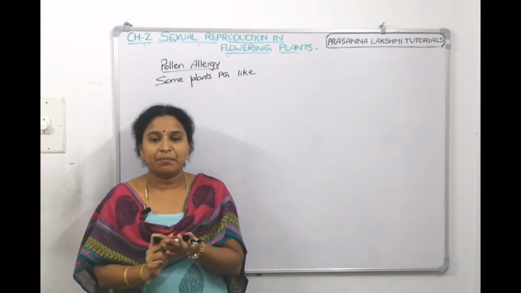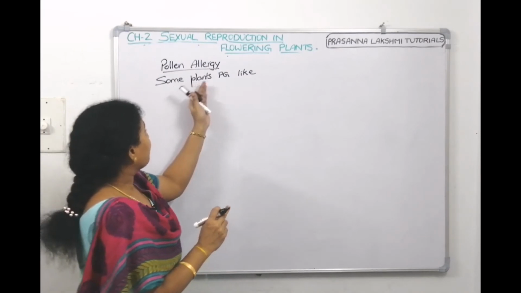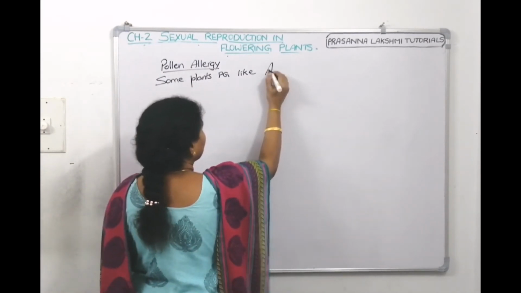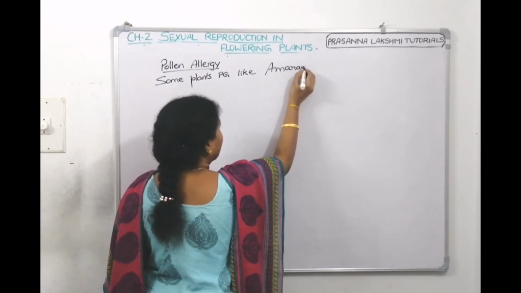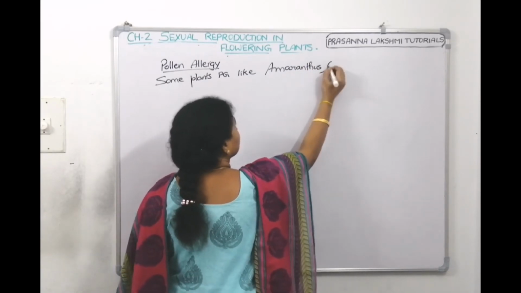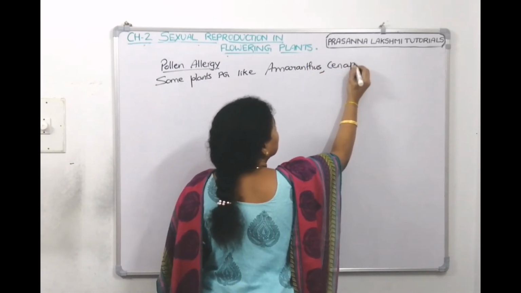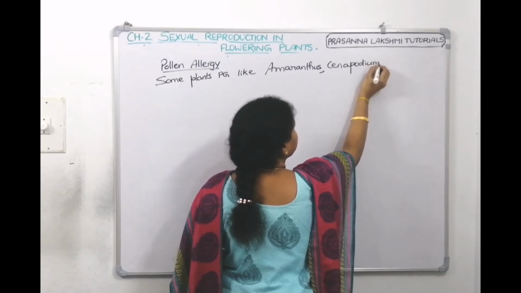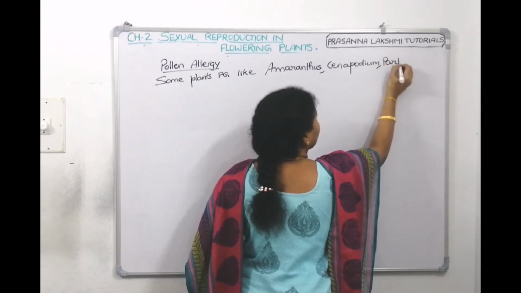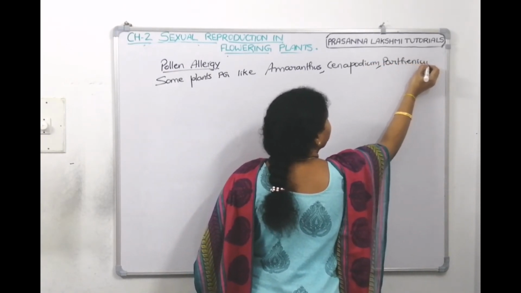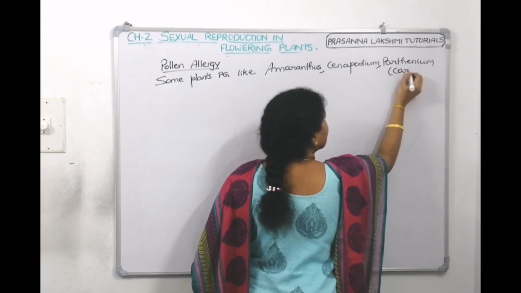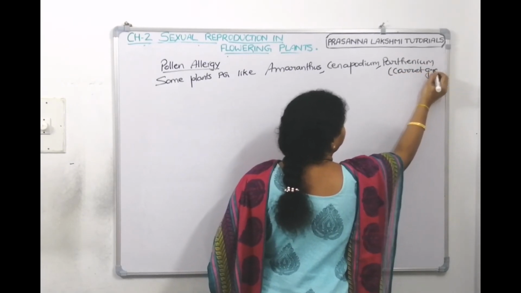Amaranthus is another example. So we can take examples like some plant pollen grains like Amaranthus, Chenopodium and Parthenium. Parthenium is called carrot grass.